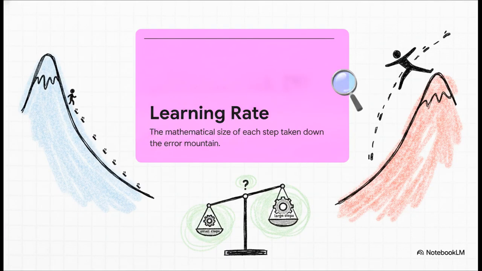But here's the tricky part. How big should those steps be? That is determined by something called the learning rate, and it's an incredibly delicate balance. If your learning rate is too small, taking tiny little baby steps, it's going to take the machine forever to reach the valley. But if your steps are too large, the machine might literally jump right over the valley and land on the opposite mountain. Choosing the right learning rate is an absolutely critical decision when training any AI.